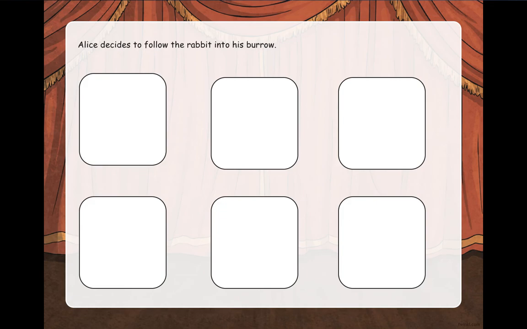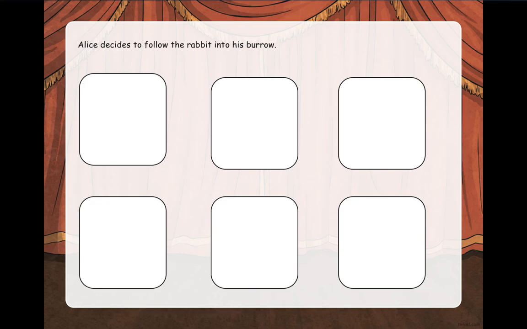So Alice decides to follow the rabbit into his burrow. So what happens once she crawls in? So this is up to you. You can create different images to go in each frame. And also put in there basic speech and dialogue that could go with the image.